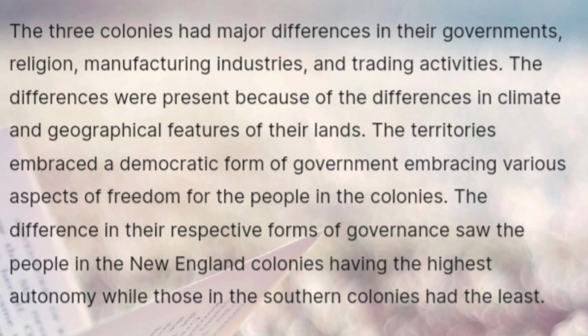The territories embraced a democratic form of government embracing various aspects of freedom for the people in the colonies. The difference in their respective forms of governance saw the people in the New England colonies having the highest autonomy while those in the southern colonies had the least.